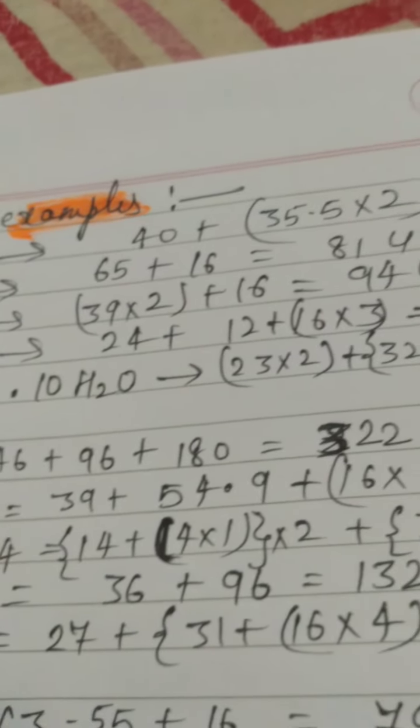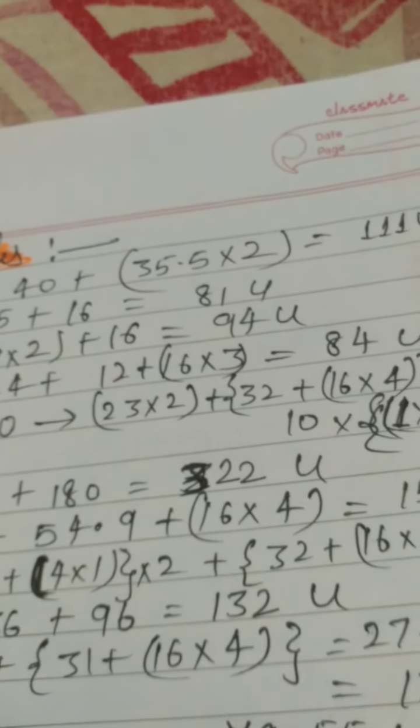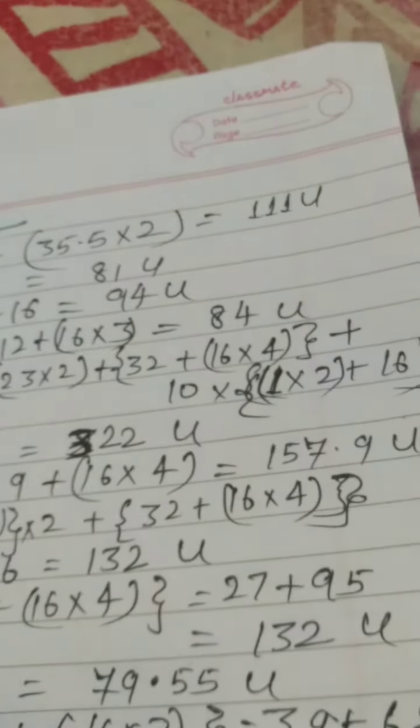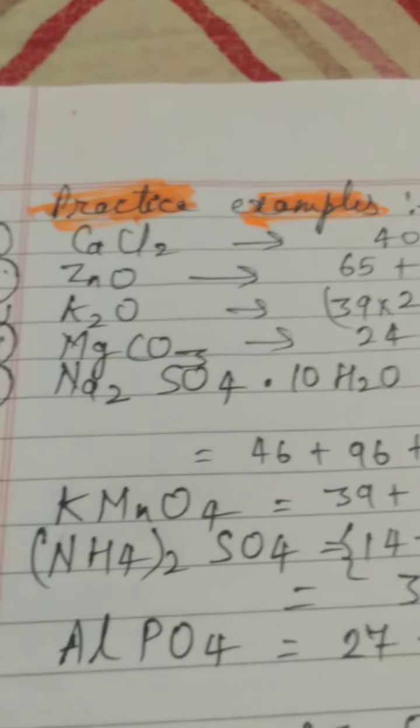And calcium has atomic mass 40, and then there is 35.5. I just told you that this is the atomic mass of chlorine, and then you multiply it by 2, keeping it in the bracket, because there are 2 atoms of chlorine, and that is how we get 111 unified mass. But that is the formula unit mass. That is not the molecular mass.